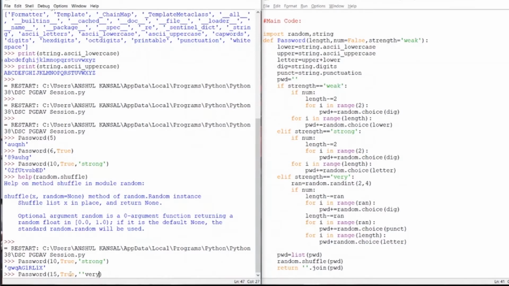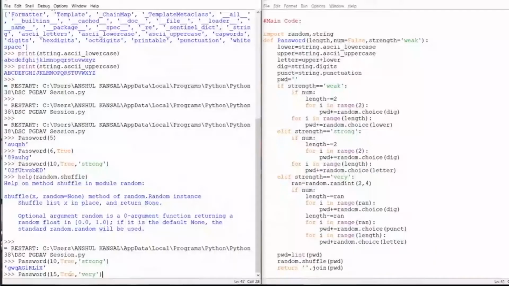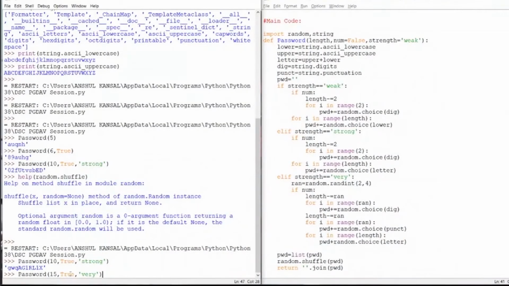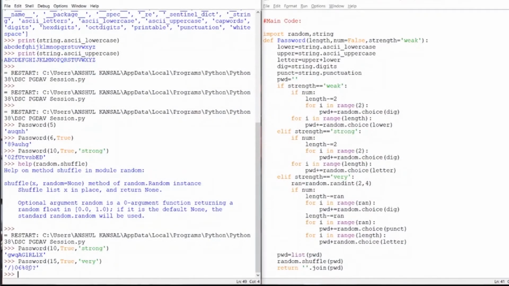So if you remember, we have already provided in the code that for a very strong password we are also including the punctuations, and the number of punctuations is decided by the random.randint method. So let's see how many punctuations and how many letters we got. Okay, we have got so many punctuations and we have got letters, but we have not got any alphabet, so we will be running it again.